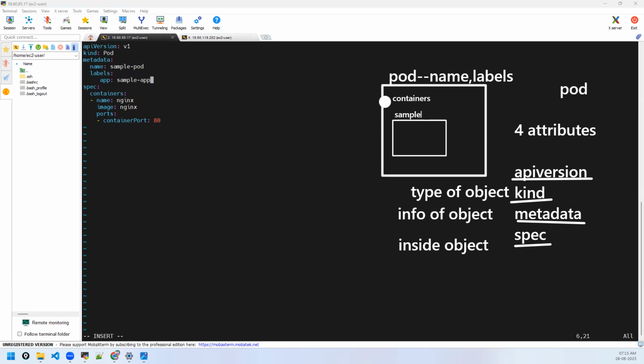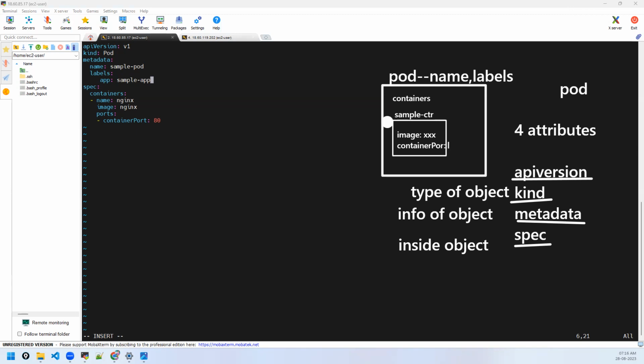I will give, let's say, sample container. Then, how is a container created? How do you get a container? From a Docker image. So deploy v1 or whatever image of your choice, you put your image. Then your application will be running on some port, right? That's called the container port. The application runs on 80. That's the application port, which is nothing but the container port. That's what is defined here.